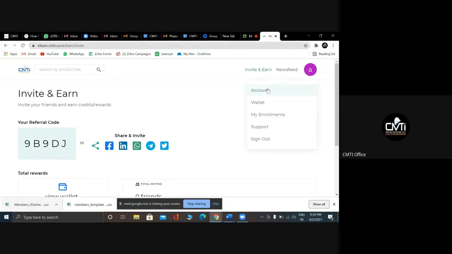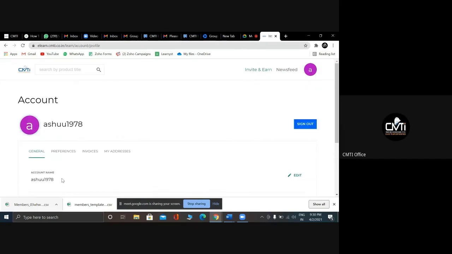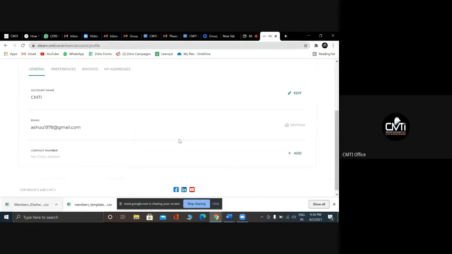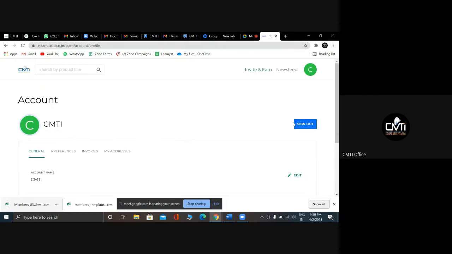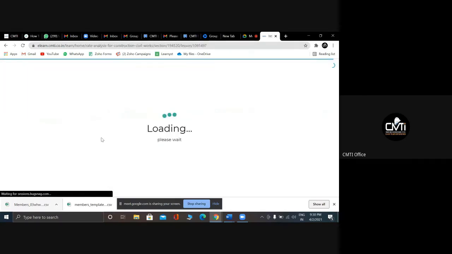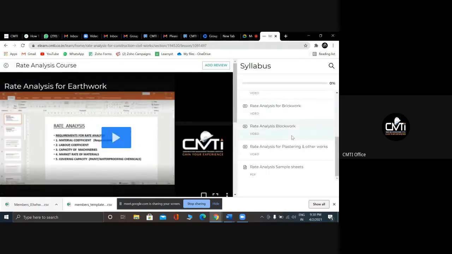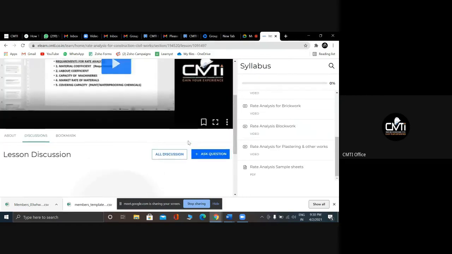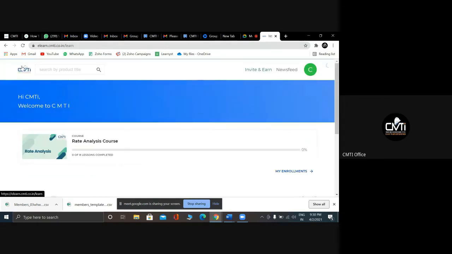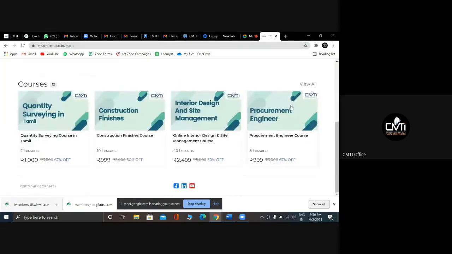Yeah, of course, here you can fill up your account details. Here in this case, I will edit and I will insert the account name as CMTI. Yeah, and each and every course has a validity time. So before the validity, you complete the course and get the support. Here, two courses are there. Syllabus, and you can complete in the given time. You can go to the store if you completed the course. Again, you can see other courses available.